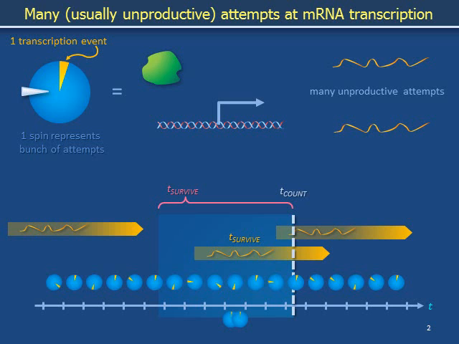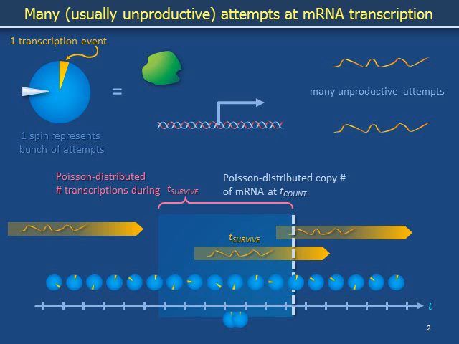The point is that we can subdivide to get larger collections of wheels of fortune with, individually, smaller chances of landing on yellow. This is the limit of rare events. Thus, the number of transcription events occurring within the pink brace is Poisson distributed. Because the number of transcription events in the pink brace is equal to the number of copies of messenger RNA counted at time T-count, the messenger RNA copy number is also Poisson distributed.